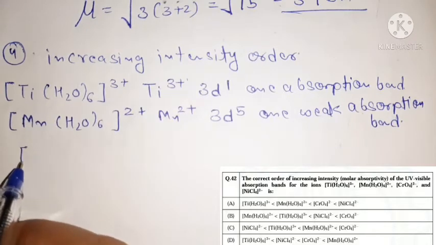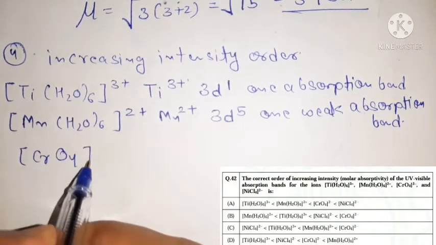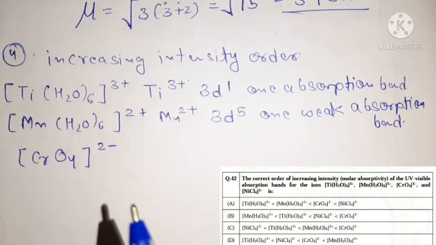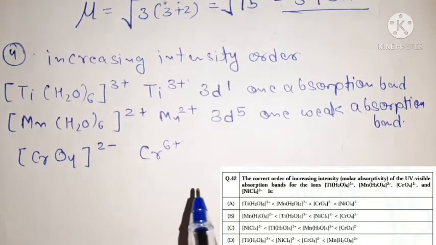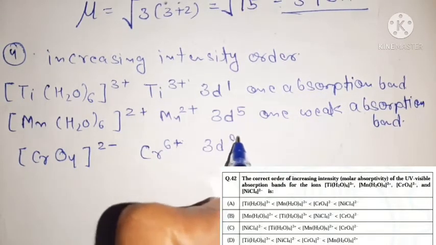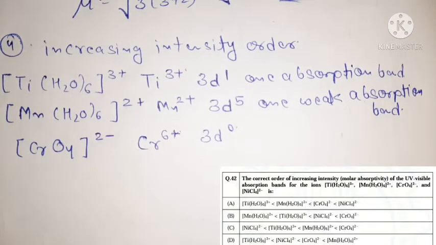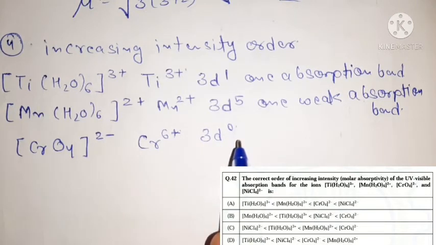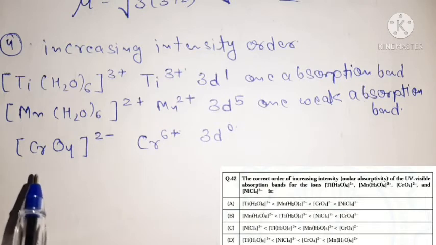Next one is CrO4 2-. In this complex, chromium is present in the 6+ oxidation state, and for chromium 6+ the electronic configuration will be 3d0. That means it has empty d orbitals, but it has filled ligand orbitals of the oxygen atom.